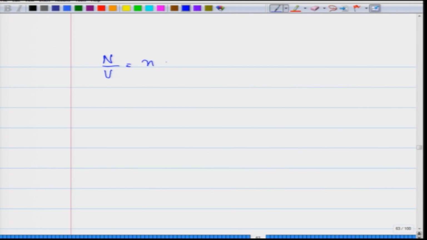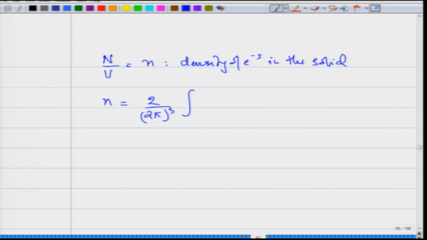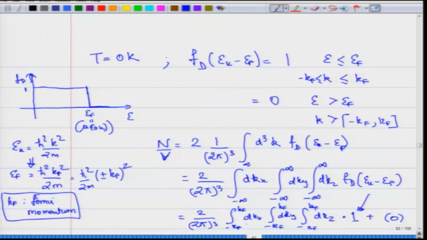So then, N/V is the density of electrons in the solid. So, the density of electrons is 2/(2π)³ integral d³k. My earlier expression showed that k_x is going from minus k_F, k_y is going from minus k_F, and k_z as well.